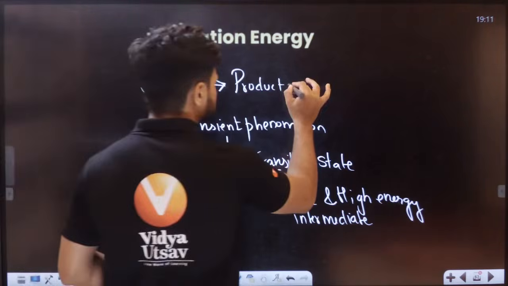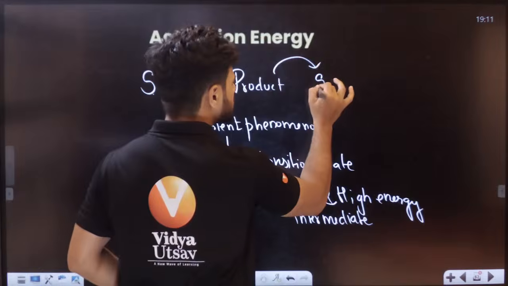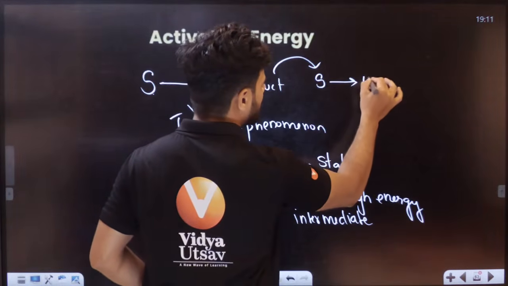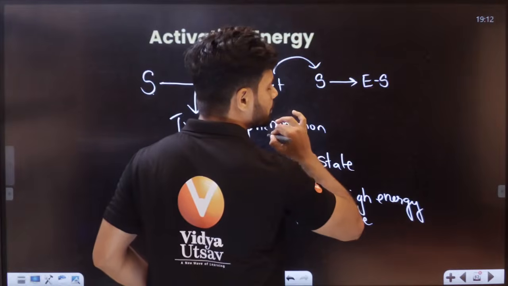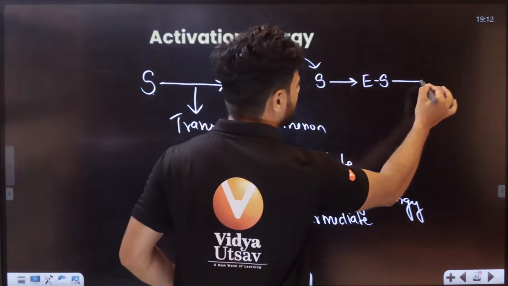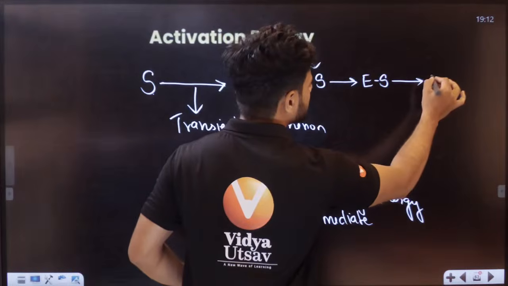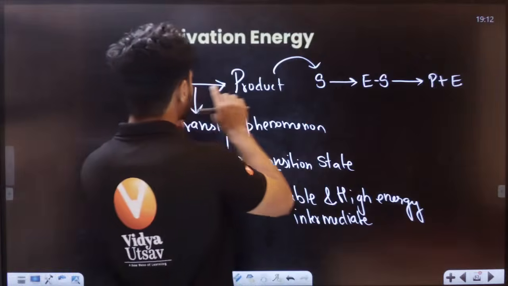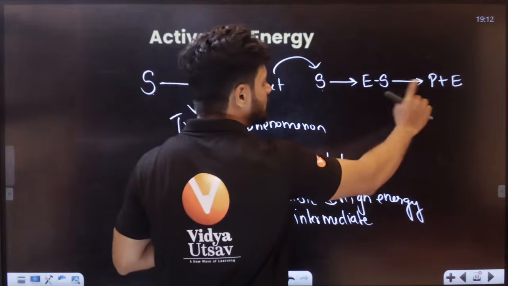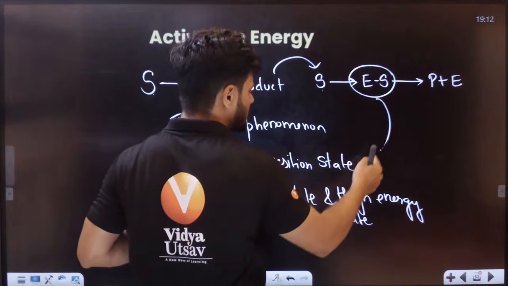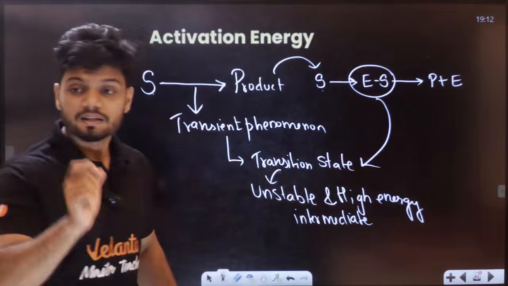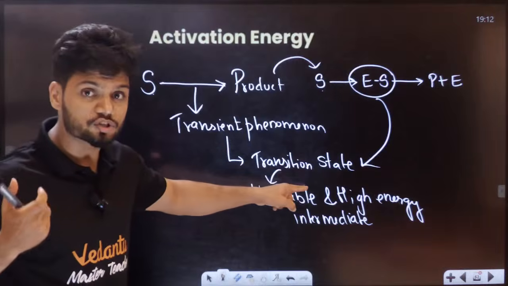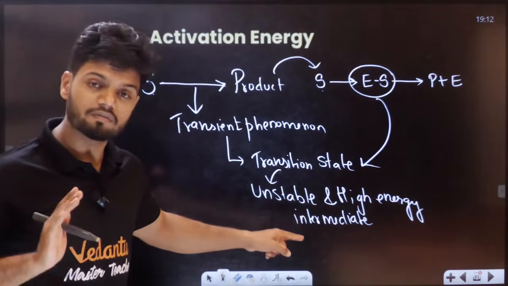That is, this substrate will change into an enzyme substrate complex. This enzyme substrate complex eventually turns into product plus enzyme. So the substrate doesn't become product directly. Right in the middle, there is a transition state, and this transition state has very high energy.